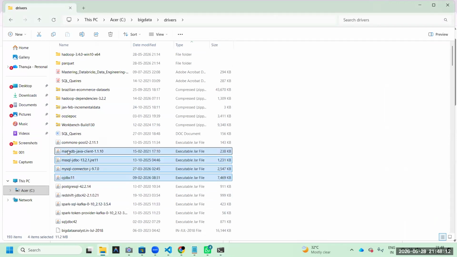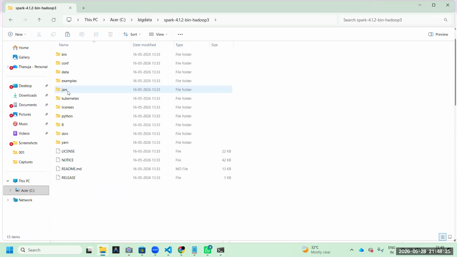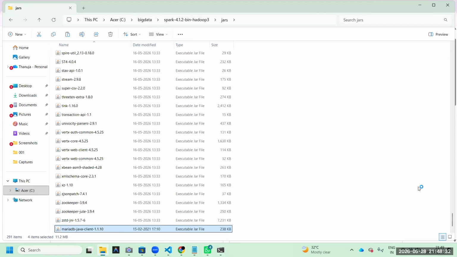At that time, the Oracle JDBC connector, MySQL JDBC connector, everything. All the important jars I am placing here. Copy those jars. Next, here you have Spark jars. Just place them there. At that time, you can easily get the data from Oracle, MySQL, other technologies. That's why it is recommended. Of course, even in our regular training, I will guide you on all those things.